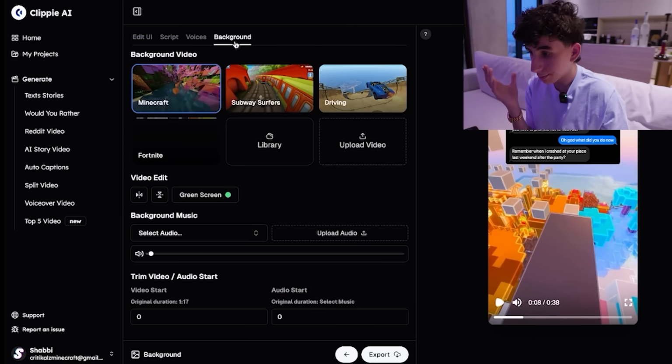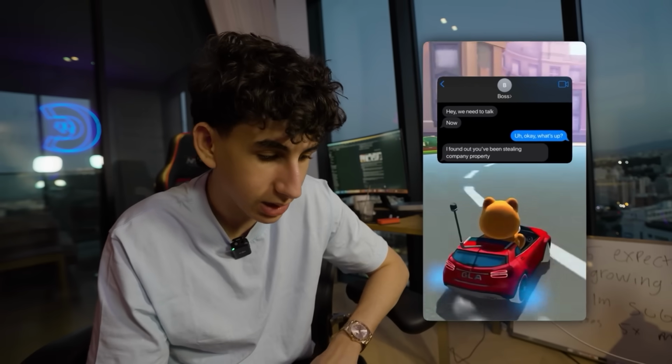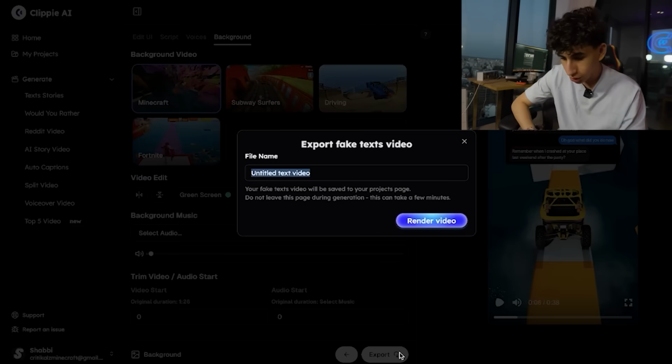Okay, let's see how big of a library they have. Quick angle switch, but I'm not gonna lie, the library is not that big, which I don't like. I think what's really important when making these types of videos is having access to a ton of background footage. But regardless, let's just go ahead and export.